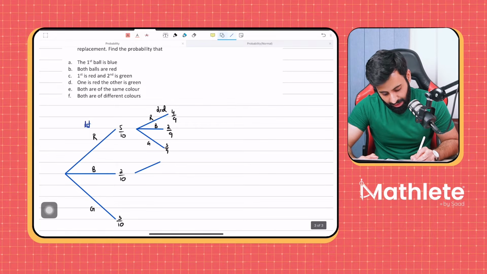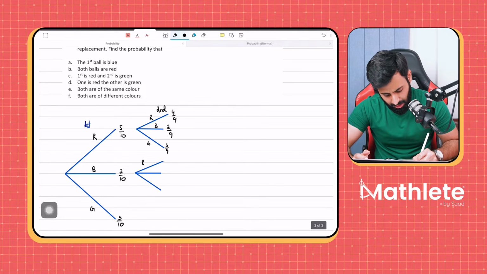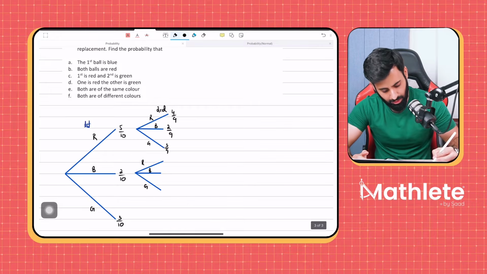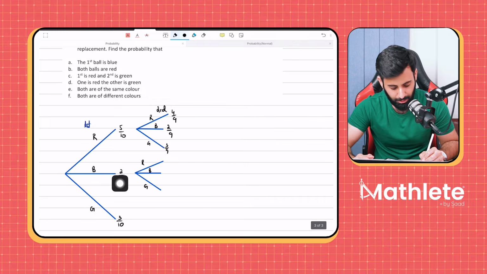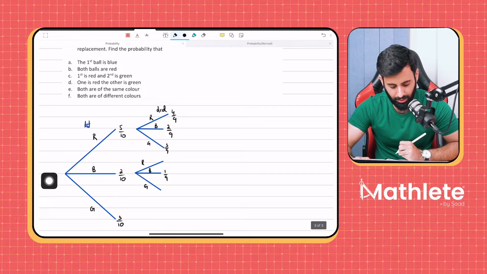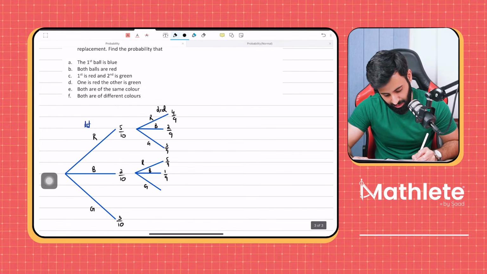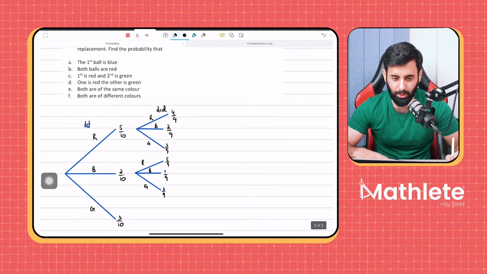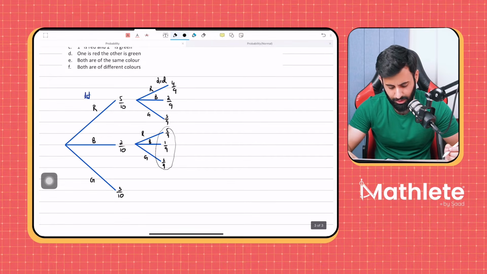Now, that was if the first turned out to be red. But what if the first turned out to be blue? Here's a suggestion: always fill the same color first. So if the first one turns out to be blue, the probability of the next one being blue as well is 1 upon 9. The number of red marbles remains the same, but the total goes down by 1. Just like that, the number of green marbles remains the same, and the total goes down by 1. And just to give you a simple trick, the sum of all these probabilities should be 1. If it's not, that means you've done something wrong.